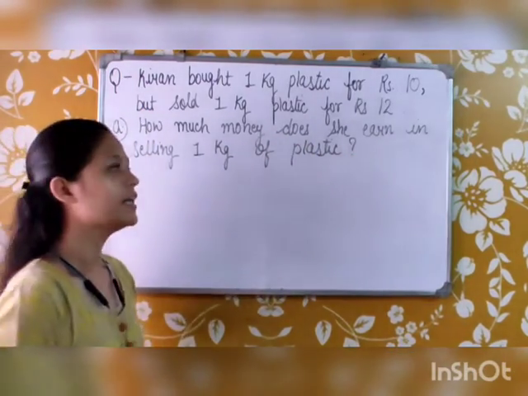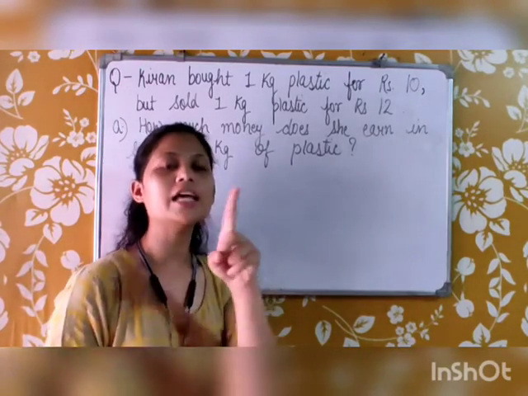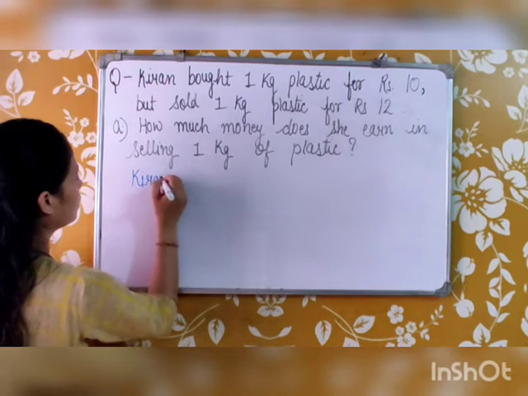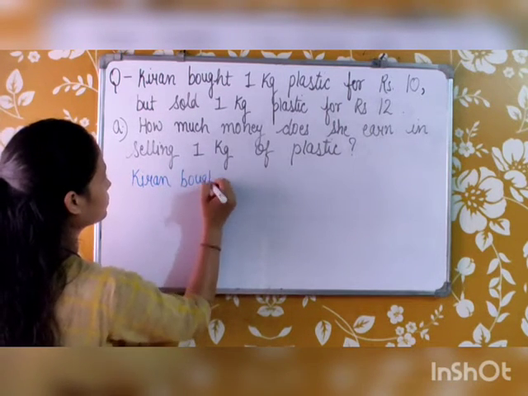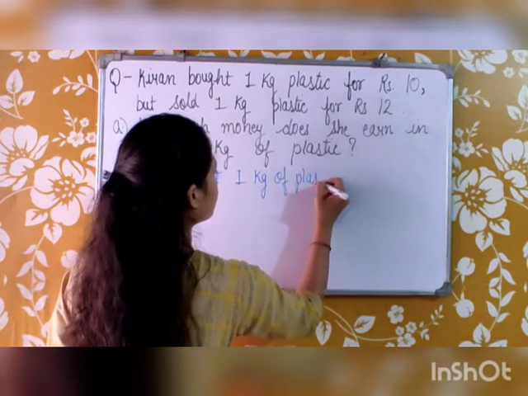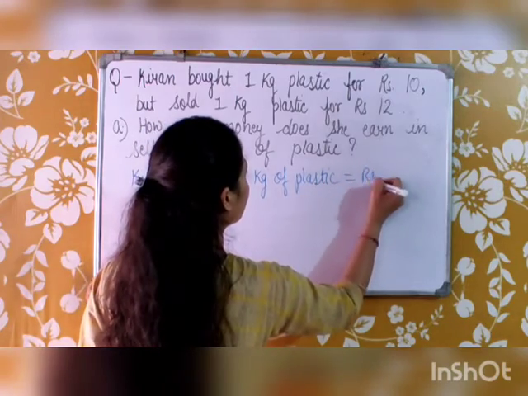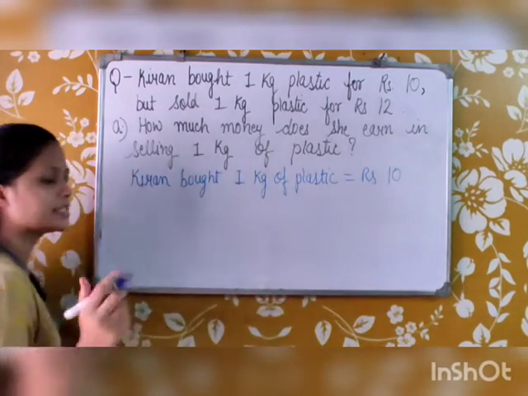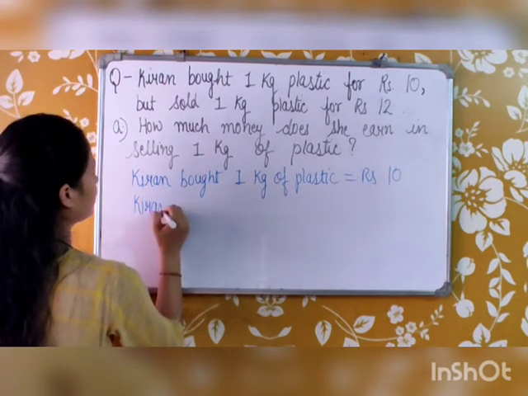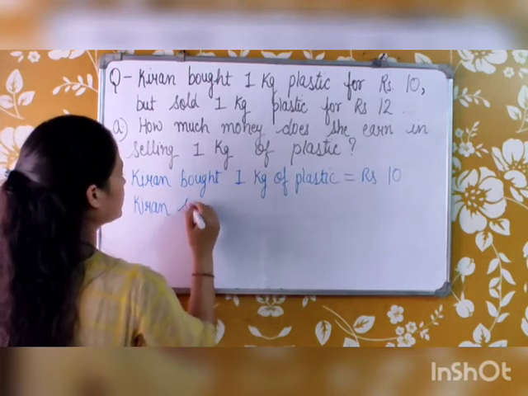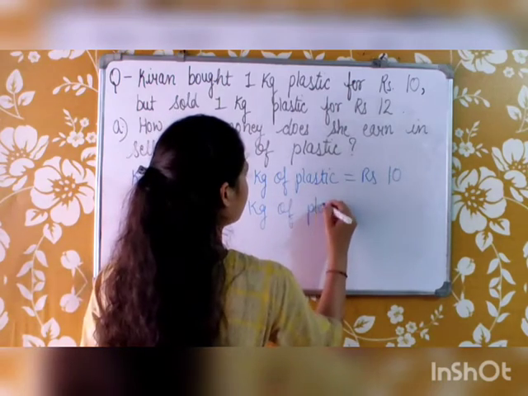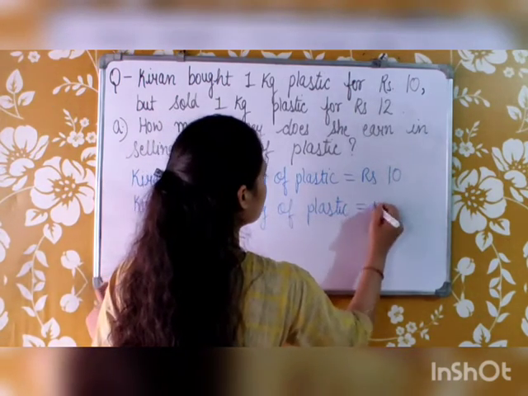Kiran bought 1 kg of plastic for rupees 10 and sold it for rupees 12.